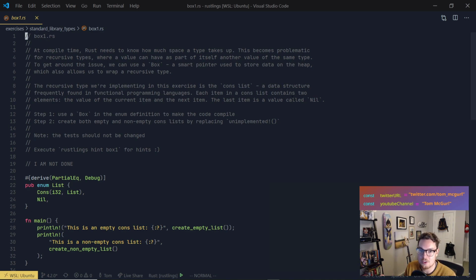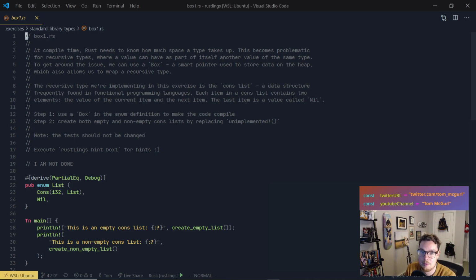To get around this issue, we can use a box. A smart pointer used to store data on the heap. Again, remember in Rust, we can store data on the stack or on the heap. The heap is used for when we don't know how much size something can take up, right? Which also allows us to wrap a recursive type. Okay, so we're going to be able to wrap a recursive type with box.